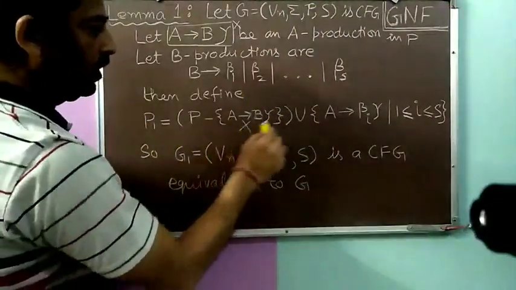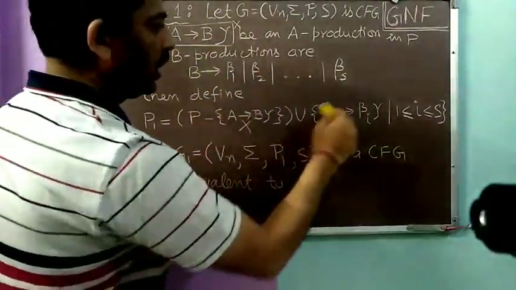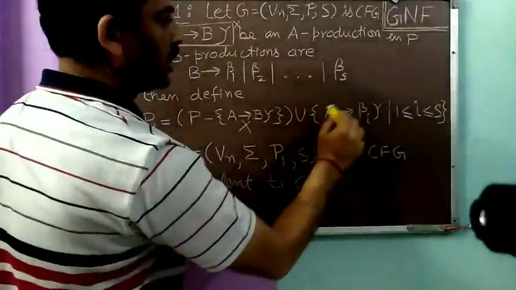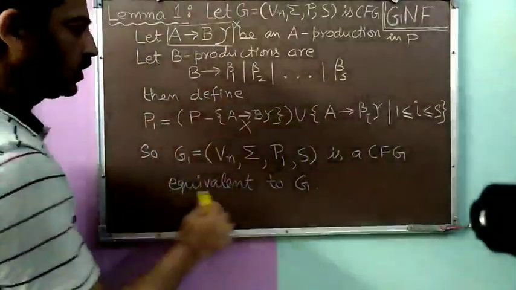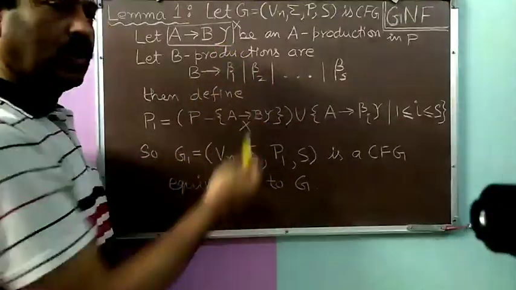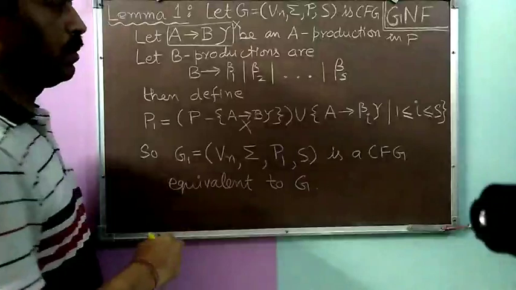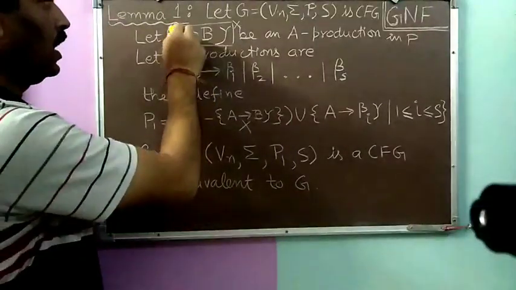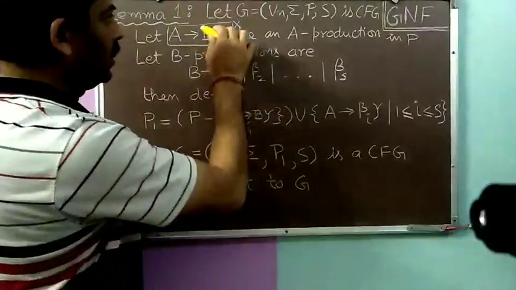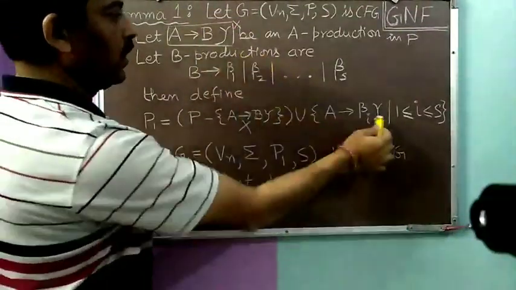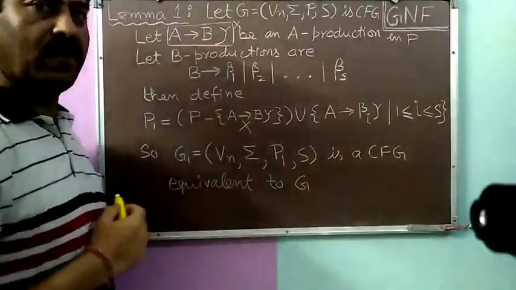We have removed the production A to B gamma, this A production, and we have added all these A productions A to beta i gamma. So this is a CFG which is equivalent to G. I hope you have understood that both the grammars G1 and G will be equivalent. What we have done is remove the production A to B gamma and replace B by its values, and the corresponding productions we have added to P1. In this manner, we have found P1.